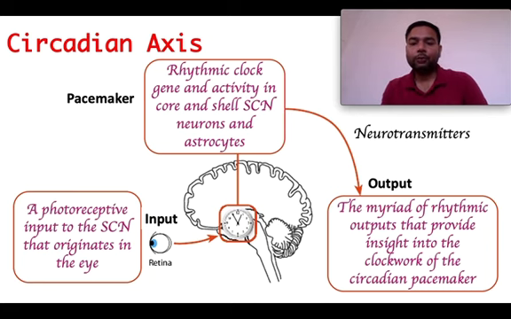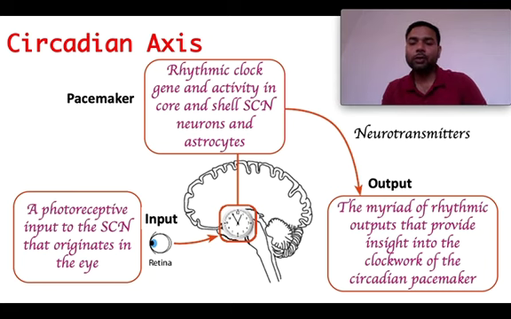So the suprachiasmatic nucleus receives the signals from the environment through the eye, and then releases some neurotransmitters to act on the thyroid. Then the thyroid releases some hormones, and those hormones act to develop body function and make the organism ready for the change in the environment.